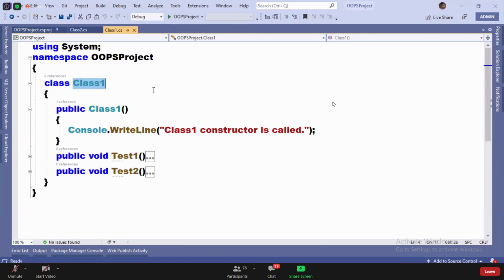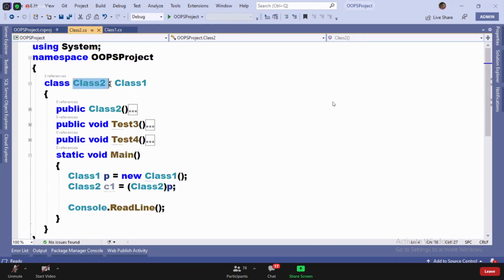Class one is implicitly inherited from object. Now come to class two. Is class two inheriting from any class? Yes, class one. So because class two is inheriting from class one, you don't require to inherit class two from object again.